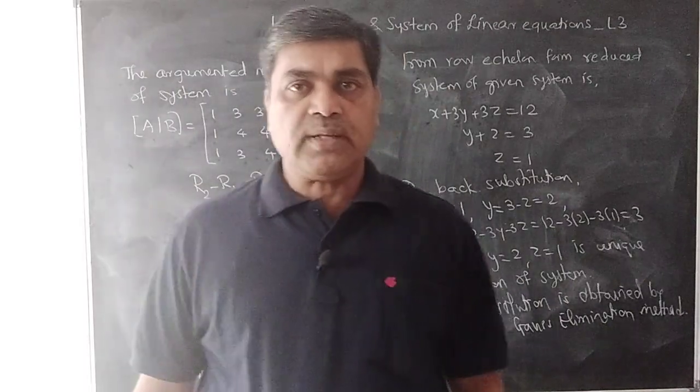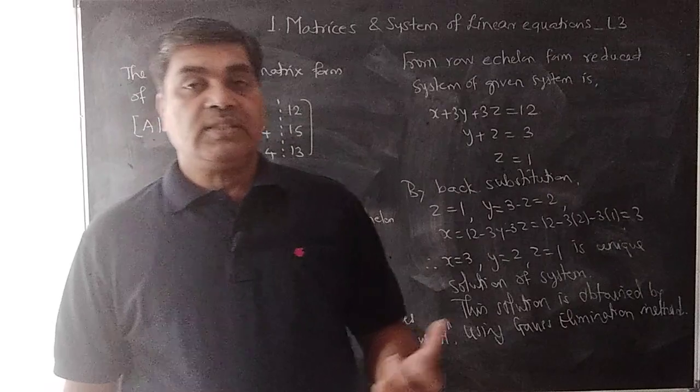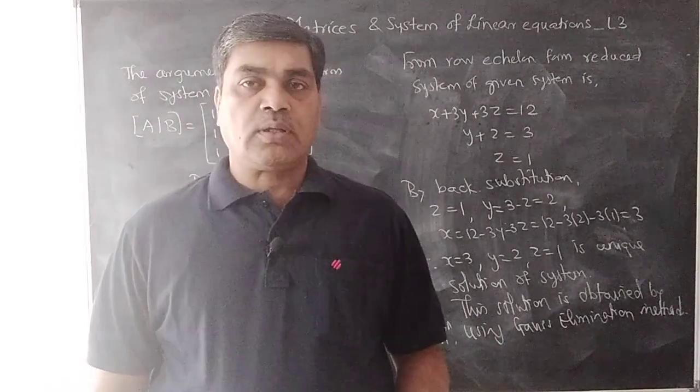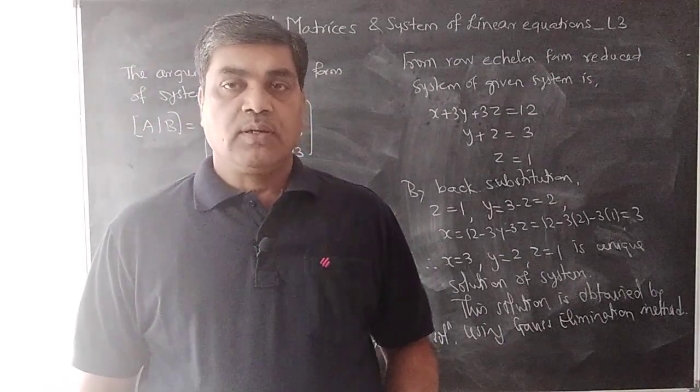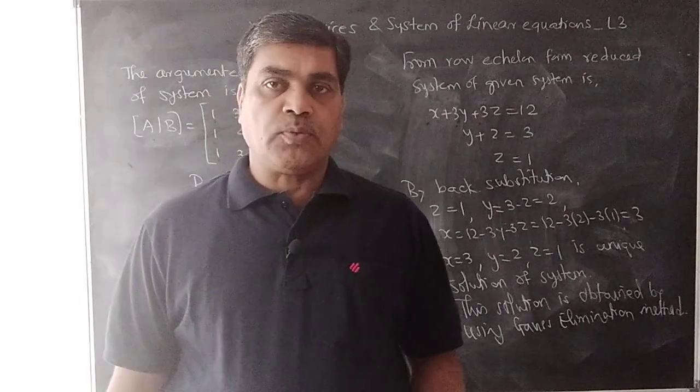So in the next example, that is in the next lecture, we will study the concept of the Gauss-Jordan elimination method via the row reduced echelon form of the given matrix.